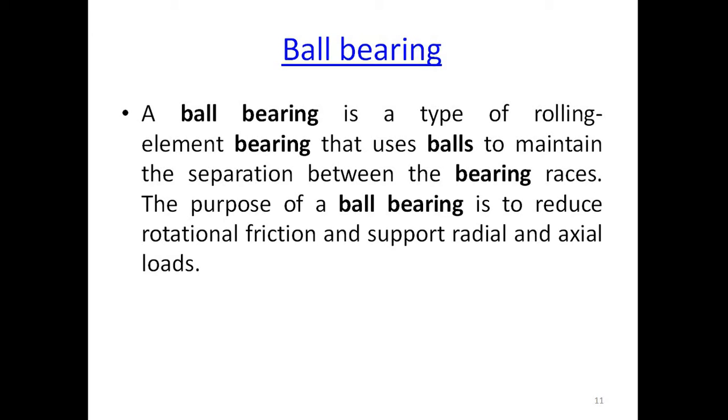The purpose of a ball bearing is to reduce rotational friction. In a machine tool spindle, friction takes place, and to reduce that friction, ball bearings are used. Also, they support radial and axial load. When during cutting radial and axial loads come on the spindle or shaft, ball bearings are used to support them.